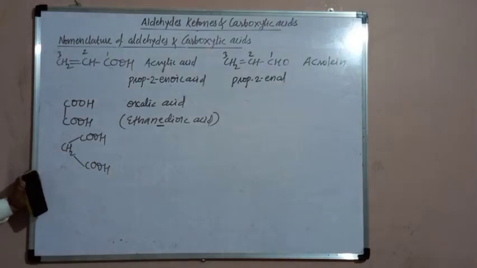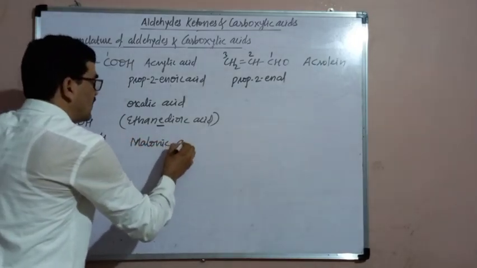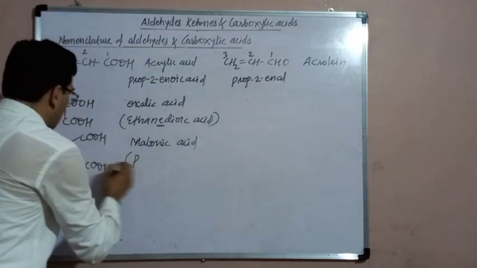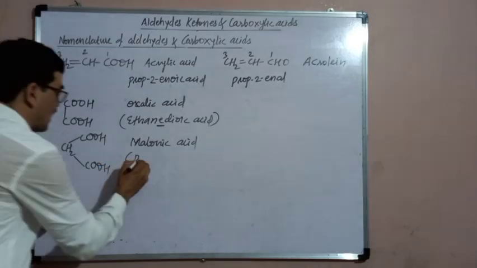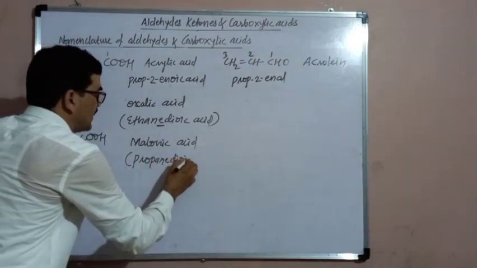This is the acid with 3 carbon atoms. Its common name is malonic acid. Its IUPAC name: 3 carbon atoms are in the longest chain, therefore propane dioic acid.